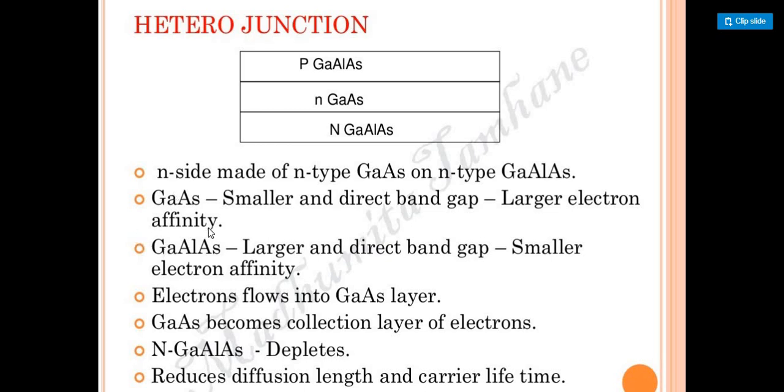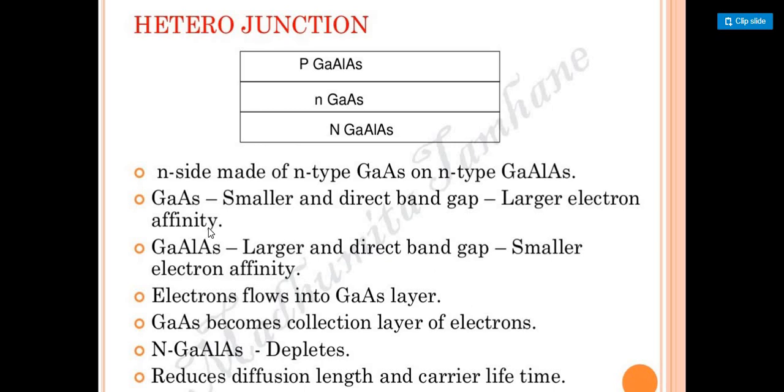For which type of substrate are we taking it? We are taking gallium arsenide, with smaller and direct band gap. For the second region, gallium aluminium arsenide, we have taken large and direct band gap. So when we consider these two particular parts with the smaller electron affinity, we are going to consider them by using the layers.